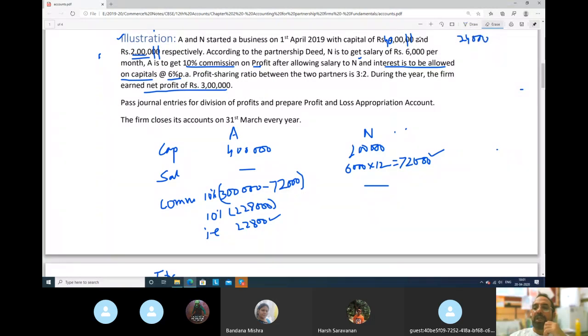24,000 rupees. There is a typo error. While typing, a 0 is missing in this amount. So it is only 40,000, not 4 lakh. So 24,000 will be 6%.